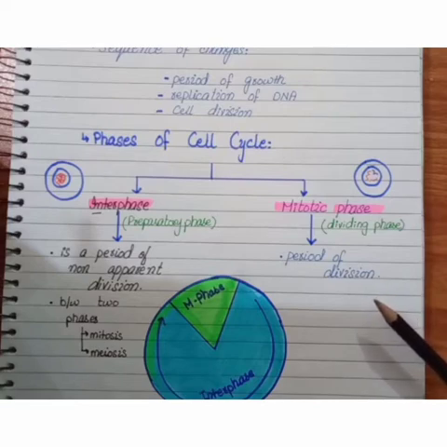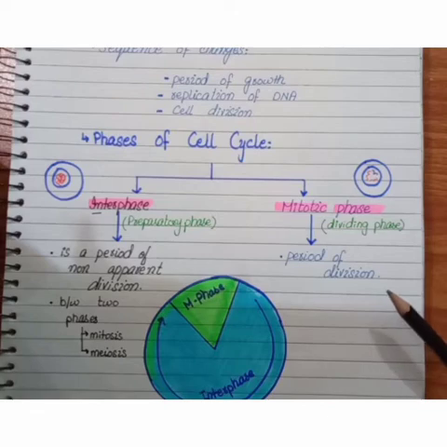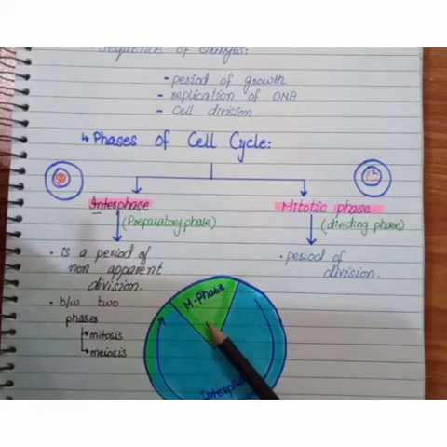We have discussed two phases of the cell cycle: interphase and the mitotic phase. Interphase is also known as the preparatory phase because the cell prepares to divide, and the mitotic phase is the dividing phase, because in this phase cells divide. So here is a diagram of interphase and M phase. Now let's move to the interphase.